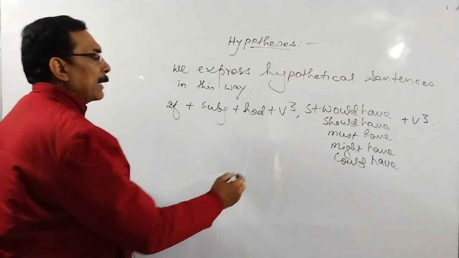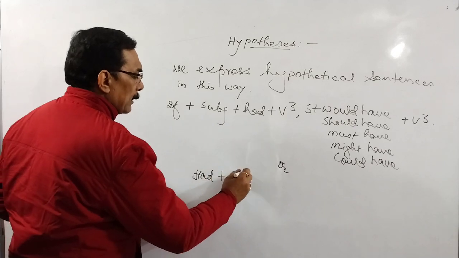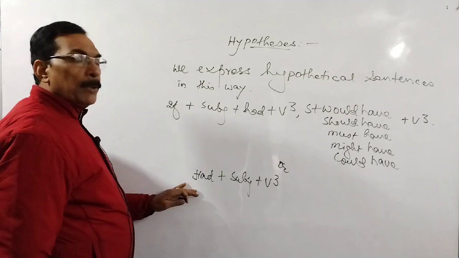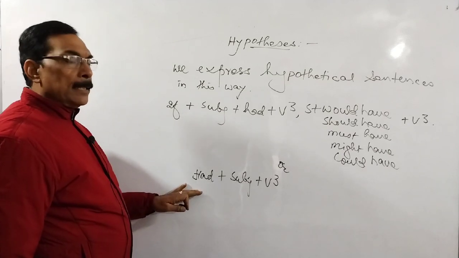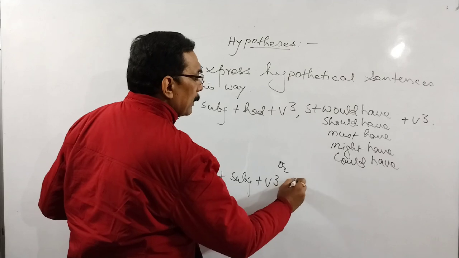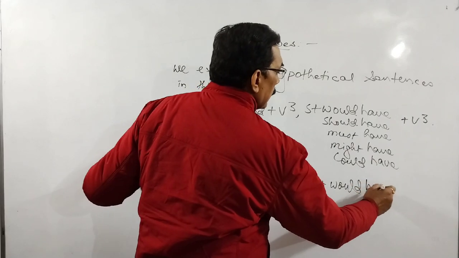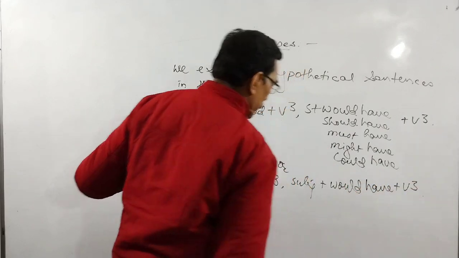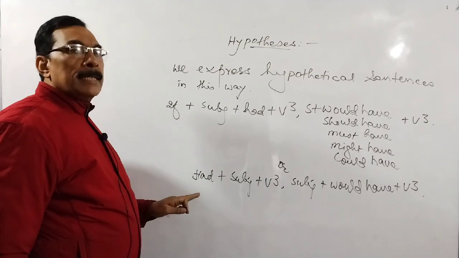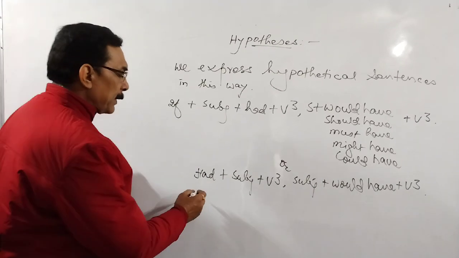So we should use either this pattern or had plus subject plus B3. This is an inverted pattern, that in this way we use. This sentence doesn't mean that this is interrogative. This is a hypothetical sentence. So for speaking, we have to have either of these patterns or a sentence in our mind. Only then can we speak hypothetical sentences better.